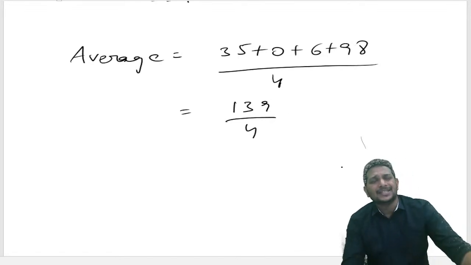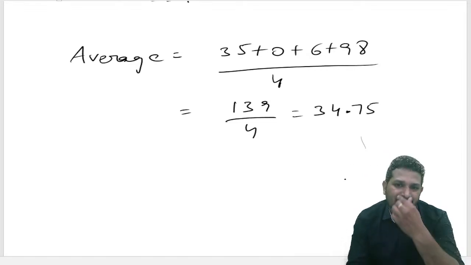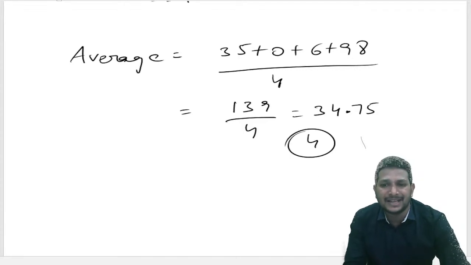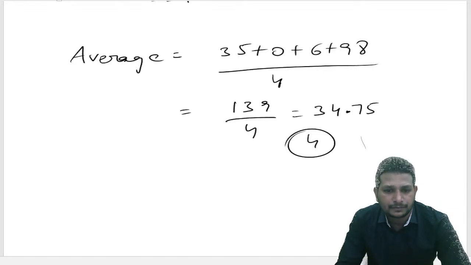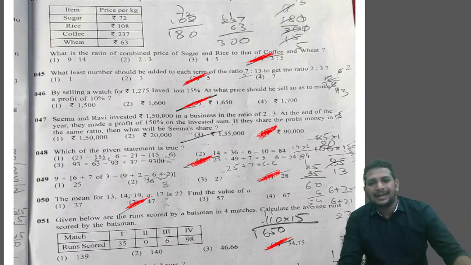We'll be getting decimals, as the options are also in decimals. 4 twos are 8... dividing gives 34.75. What option? We got the answer as option 4. Now, let's see the next question.